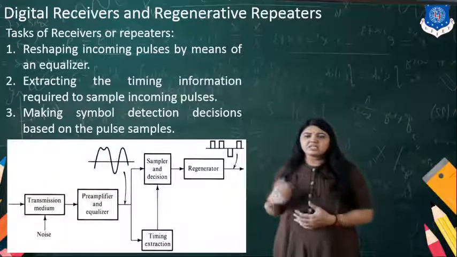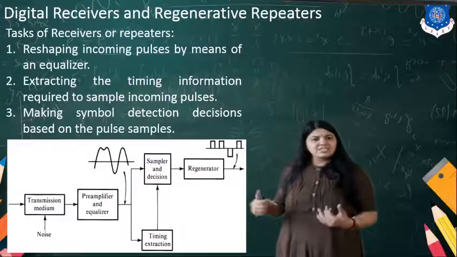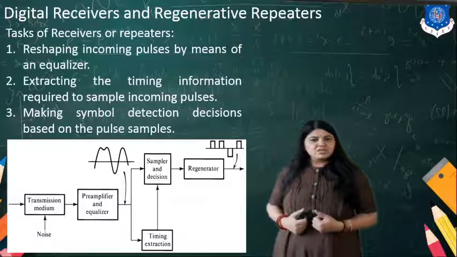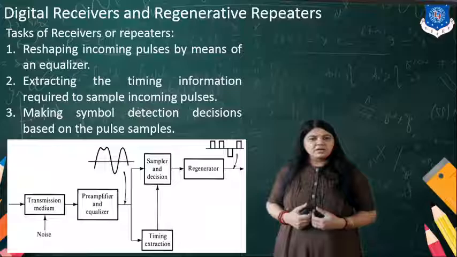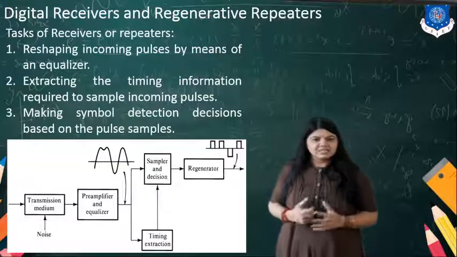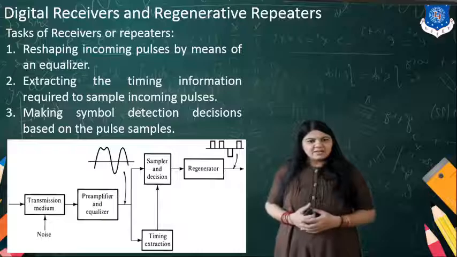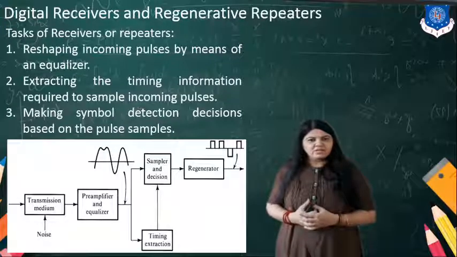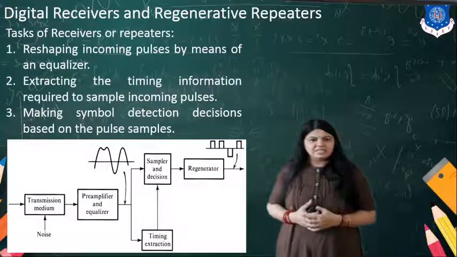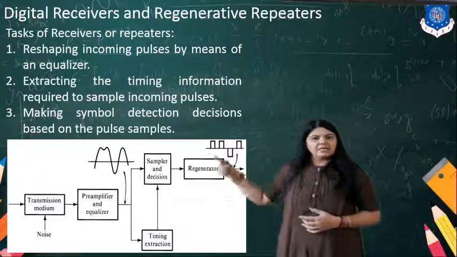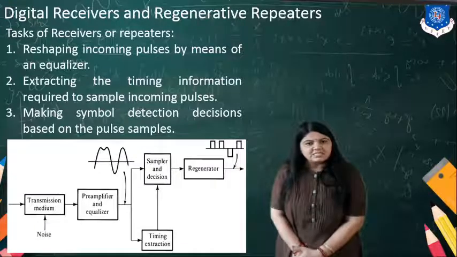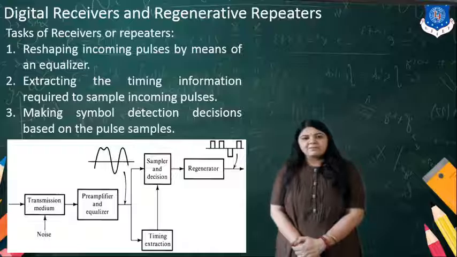Here you can see in the diagram the transmission medium through which the data is transmitted. During the transmission, noise is added. The preamplifier and the equalizers are there, and the sample and decision device will do the sampling.